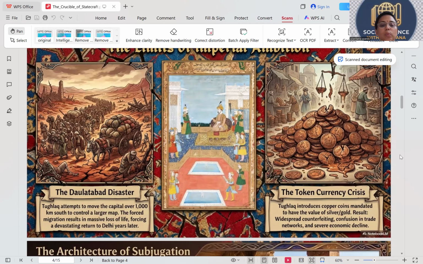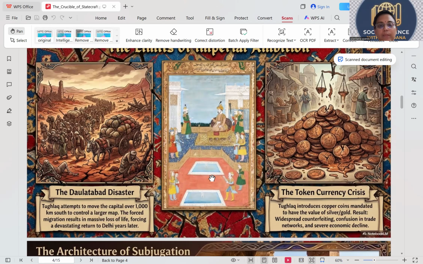No. Tughlaq attempts to move the capital over 1,000 kilometers to the south to control the larger map. He wanted to control whole India. He thought, if I sit in the north, it's not possible. The forced migration results in a massive loss of life, forcing a devastating return to Delhi years later. He totally forced everybody, all labor, artisans, craftsmen, warfare people, all soldiers. He sent them in a very brutal manner. If somebody said no, I don't want to come, he was ready to kill so many people also. It was clearly mentioned in the memoir of Ibn Battuta, if I'm not wrong. He has mentioned how brutal things were at that time when the capital was changed from Delhi to Daulatabad.